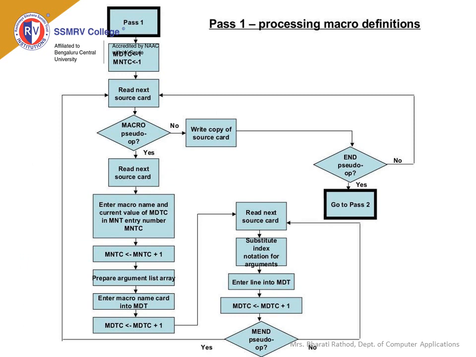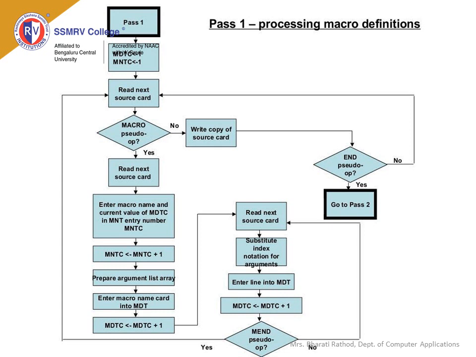Consider the pass 1 flowchart. Initialize the macro definition table counter equal to 1, and the macro name table counter equal to 1. Read the next line of the source program. Check for the macro pseudo-op. There are two possibilities: it may be present or not present. Consider the condition where it is not present. Then make a copy of the source program. Check for the END pseudo-op. If END is present, go to pass 2. If not, go back and read the next line of the source program.